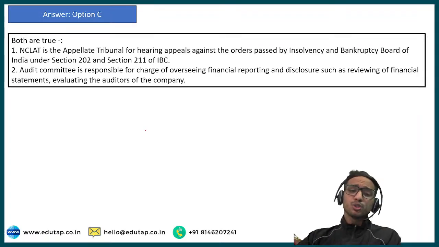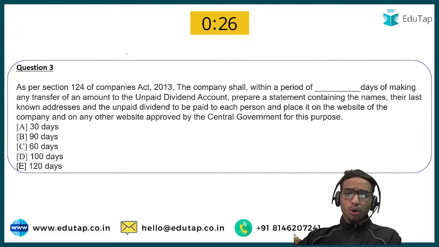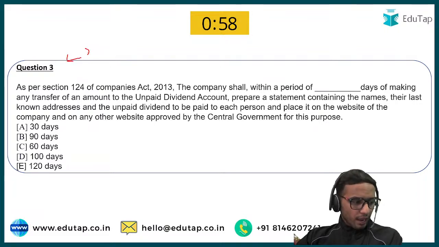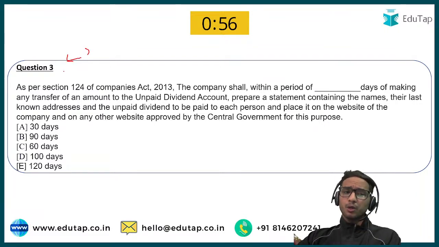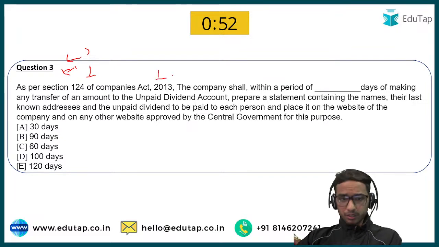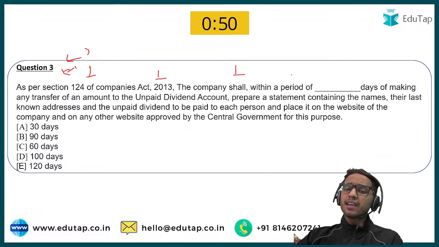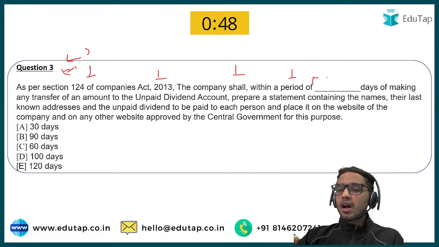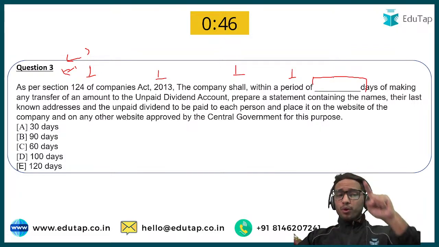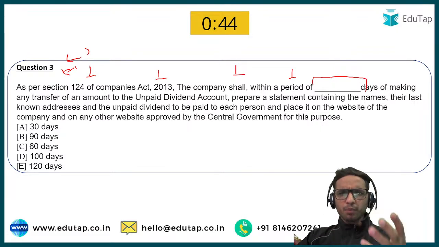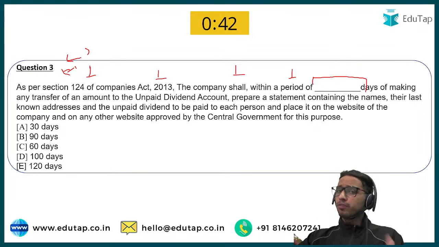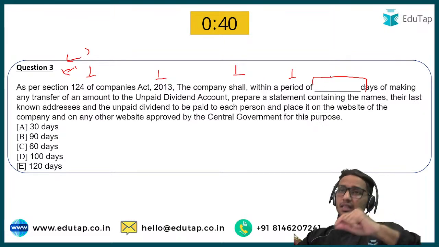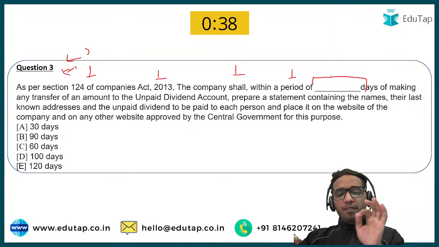Chalo. So these options are true. We have discussed that. Now question number 3: as per section 124 of the Companies Act 2013, the company shall, within a period of how many days? We are going to talk about 124 in detail in this class only, but inside this section we have a question here.